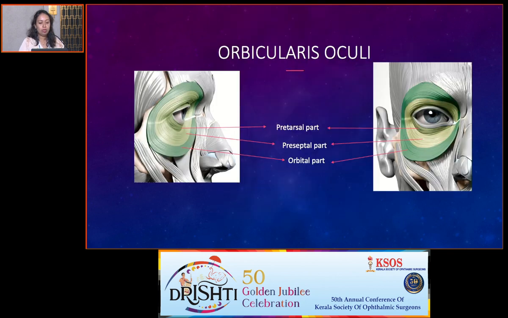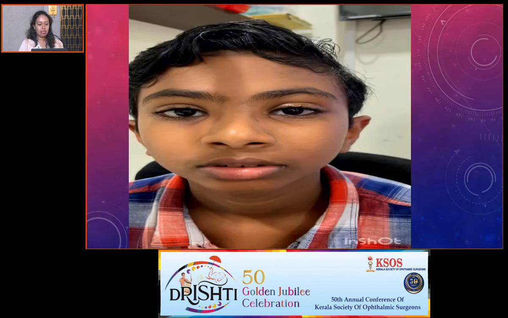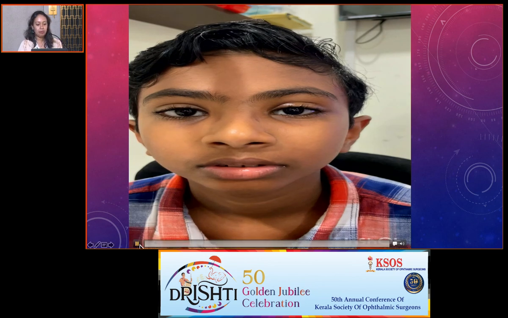The orbicularis has three parts: the pretarsal part, which is just above the tarsus, and the preseptal part, anterior to the septum. These two help in the reflex closure of the eye, and the orbital part helps in the voluntary forceful closure of the eye. So let's move on to the different types of spasms.